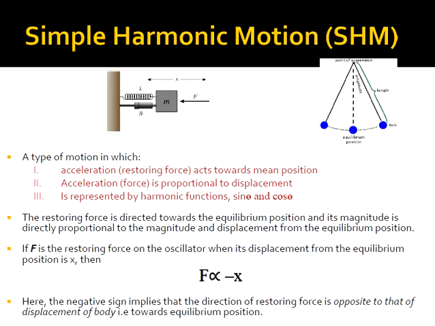Next we will discuss simple harmonic motion. It is a category of oscillatory motion, and it is the simplest type of oscillatory motion. There are two examples we can see here. One is the spring system, where there is a linear type of oscillation, whereas the simple pendulum has a circular type of oscillation about the mean position.